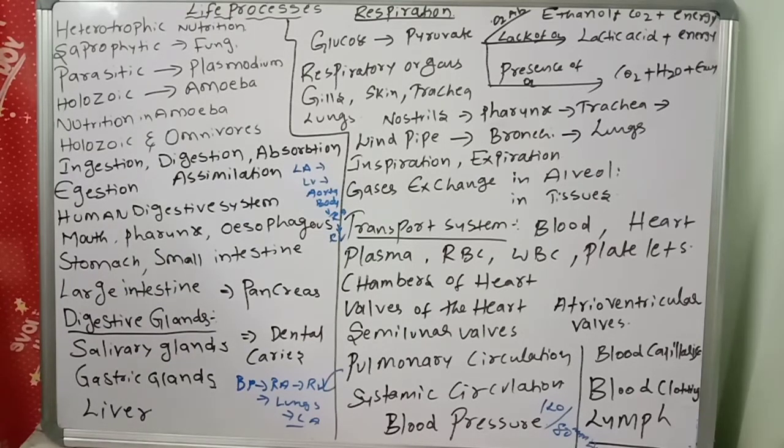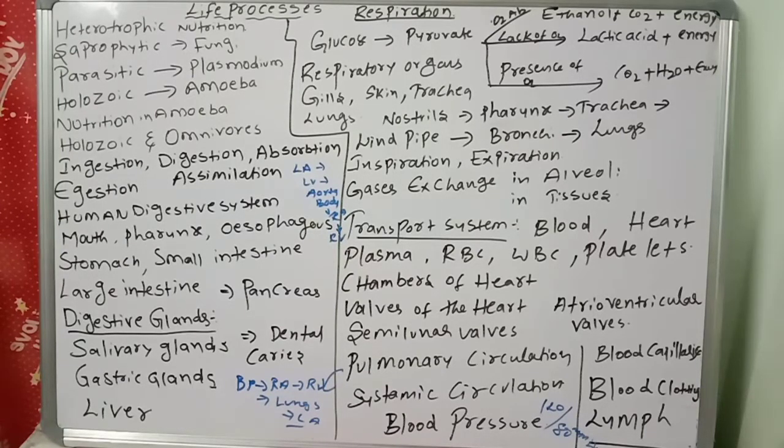Lymph is simply like plasma. It is a tissue fluid, leakage fluid from the tissues, helpful for the transportation of fats, especially from absorbed food. The lymphatic system is finally connected to the veins. Next, the digestive system and respiratory system. These are important points we have to cover in the revision.